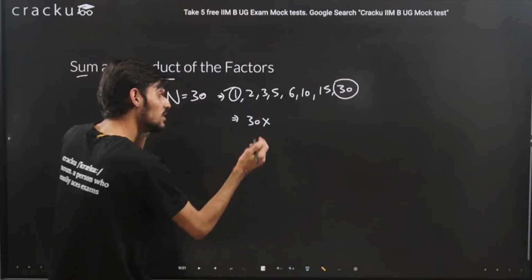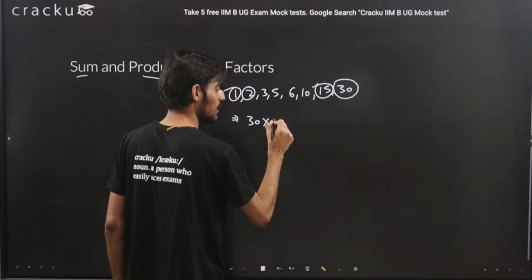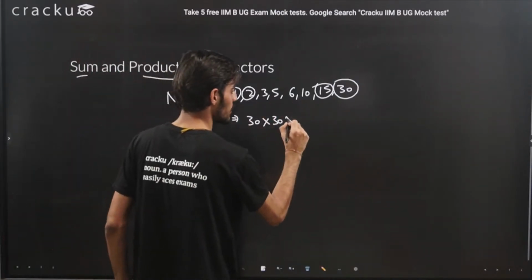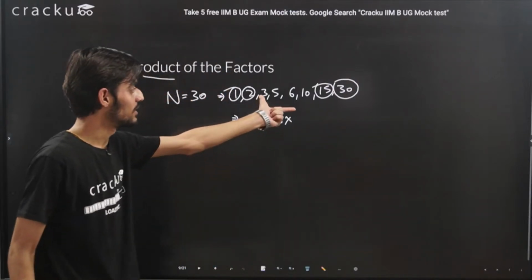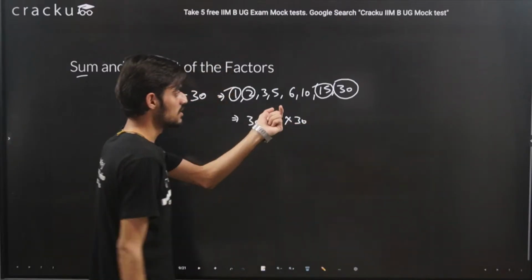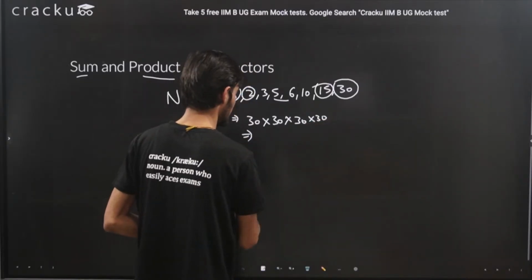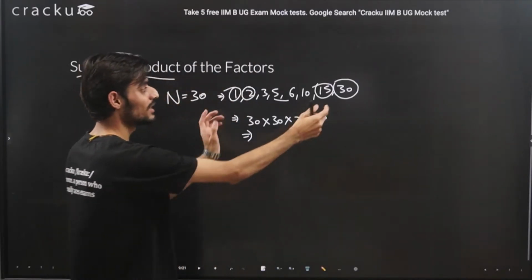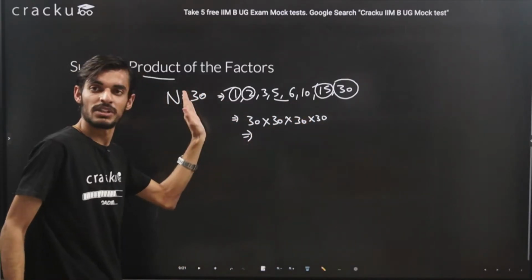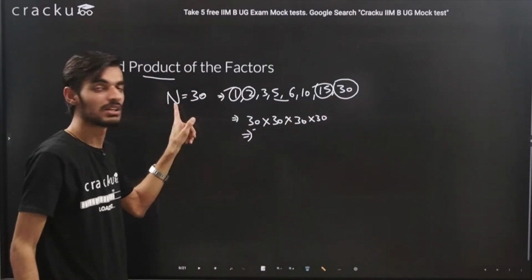Okay. So again, because we want to calculate the product of factors, we will multiply all those numbers. Now if we take another pair, that is 2 multiplied by 15, that will again give us 30. Then 3 multiplied by 10 will also give us 30. Same for 5 and 6, will also give us 30. So I guess you will be able to identify by now what we are doing: we are forming pairs, taking one number from the start of the factors and one number from the last, so their product will be equal to the actual number.